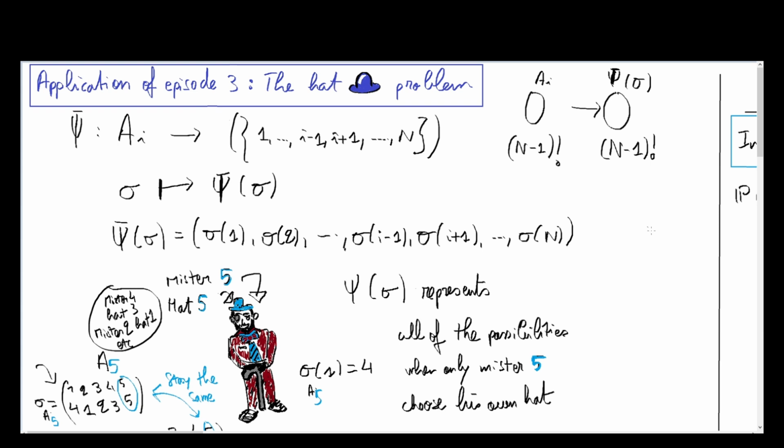The fundamental set omega is the set of all the permutations in this set, and so the cardinal of omega is equal to factorial n.